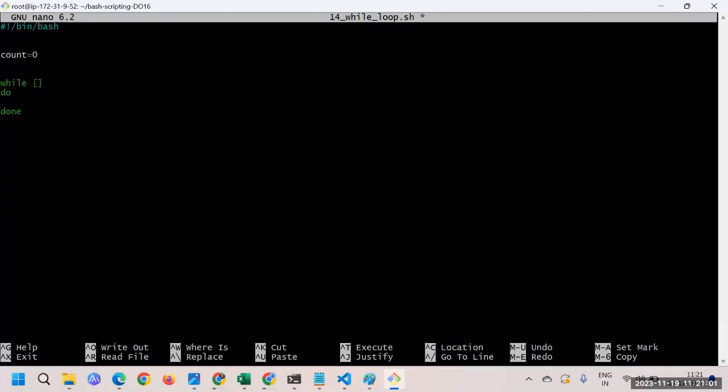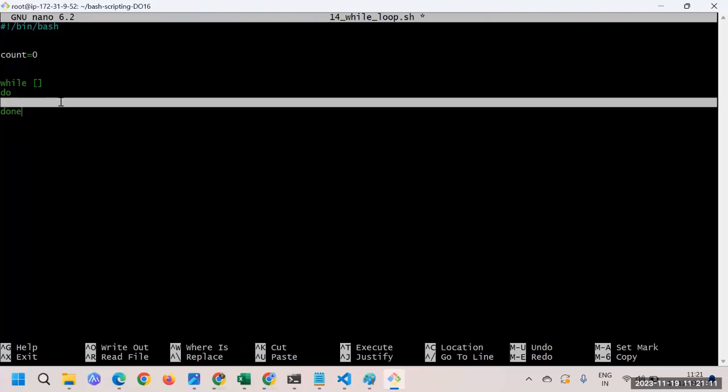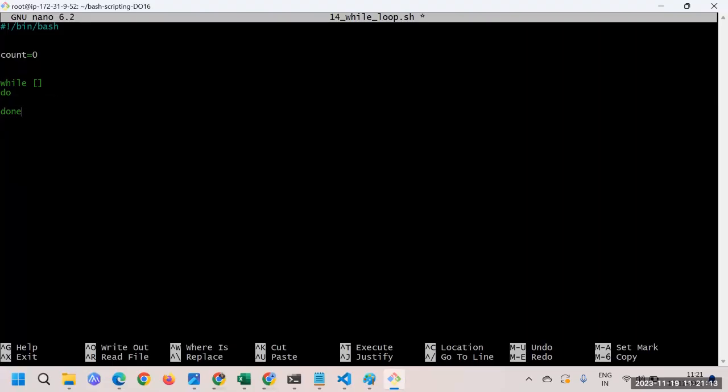Now, while, and then here you need to put a condition. So here you are declaring some variable. Now that variable you will be printing here, but obviously you have to increment that variable one by one. So that is something you also have to do. So let me put one condition here. So at a high overview level, we have understood the logic a little bit. Now try to think about how we can do it.